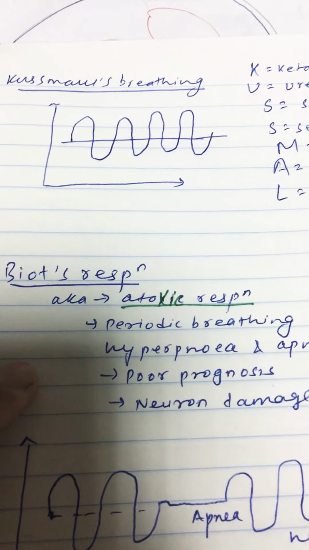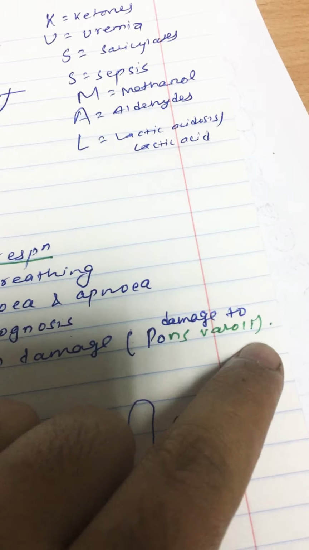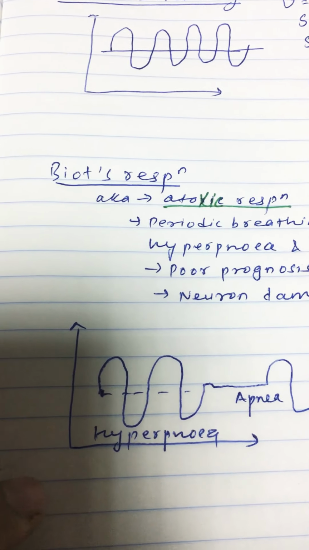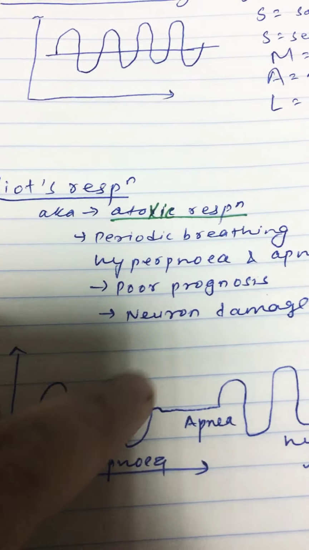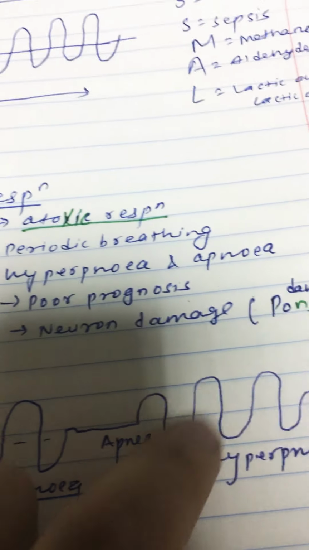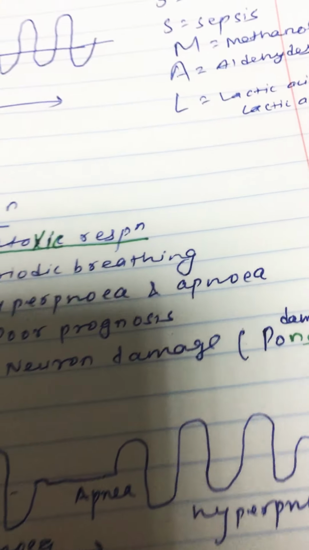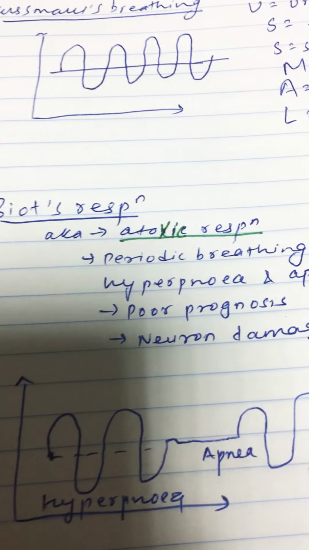And there is Biot respiration. Biot respiration is found when there is damage to the pons varolii, and this respiration is characterized by hyperpnea. There is an increase in ventilation, hyperventilation, and then respiration stops, and again hyperventilation. Periodical hyperventilation alternating with periodical apnea is the Biot respiration. It is found in trauma to the pons varolii.